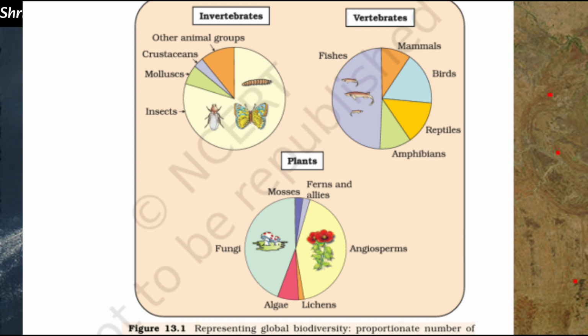So, about 1.5 million species have been described so far worldwide. However, the total number of species on Earth is unknown, and it is estimated to range from 20 to 50 million. But the most accepted estimate, by Robert May, places the global species diversity at around 7 million. So, India has about 1.5 lakh recorded species that represent nearly 8.1% of the global diversity, despite occupying only 2.4% of the world's land area.